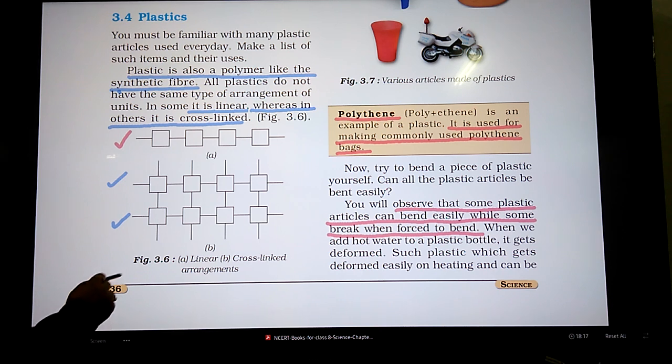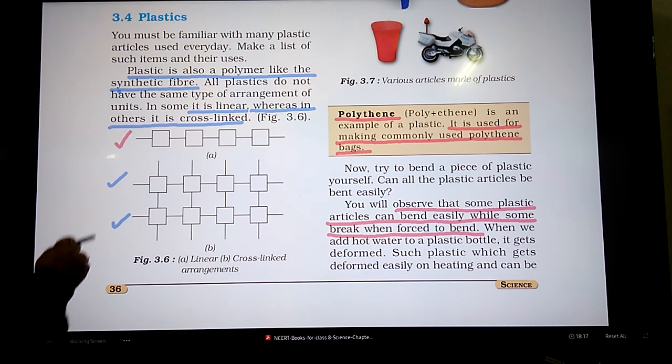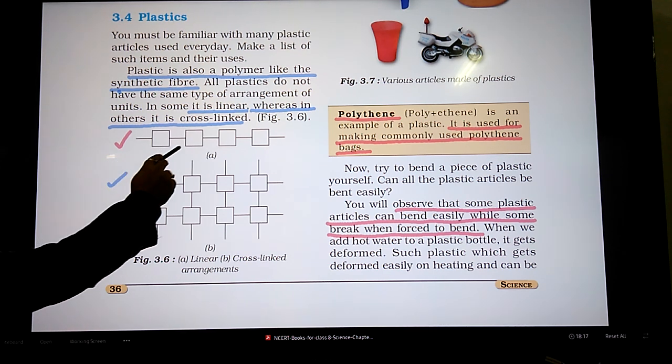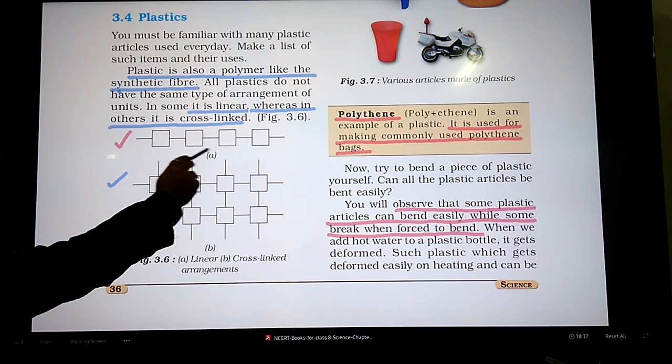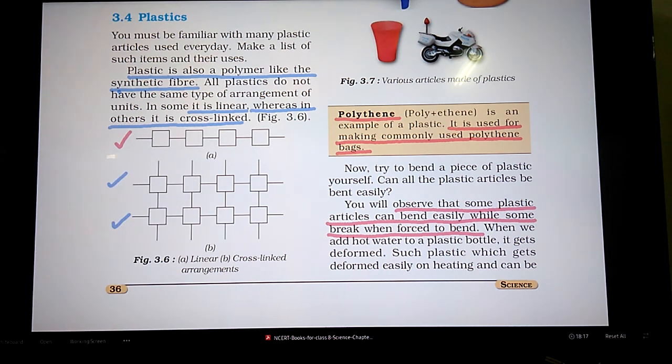You can see this figure 3.6a and b. You can find that all plastics do not have the same type of arrangement of small units. In some plastics, the small units have been arranged one after another in a linear fashion. The arrangement is linear, whereas in some other plastics, the units are cross-linked like this.